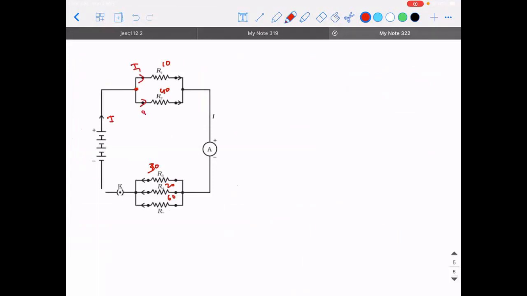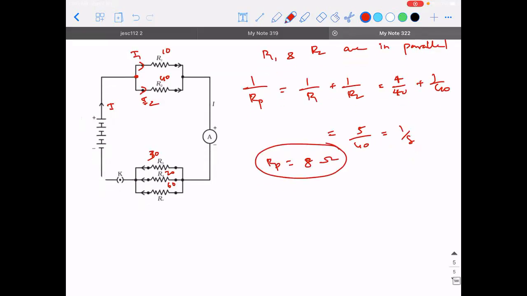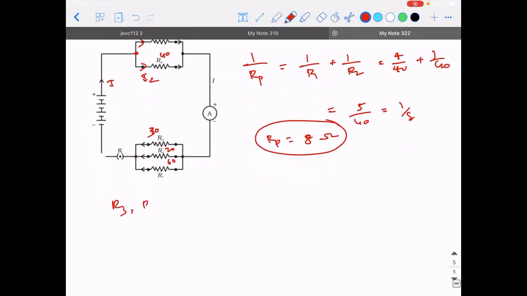So they both are in parallel. So R1 and R2 are in parallel. So 1 divided by Rp will be equal to how much? 1 divided by R1 plus 1 divided by R2. That is 1 by 10 plus 1 by 40. So how much is it going to be? 4 by 40 plus 1 by 40, that is 5 divided by 40, or 1 by 8. So what is the value of Rp? Rp will be 8, sir. 8 ohm. Okay. Similarly, R3, R4 and R5 are in parallel.